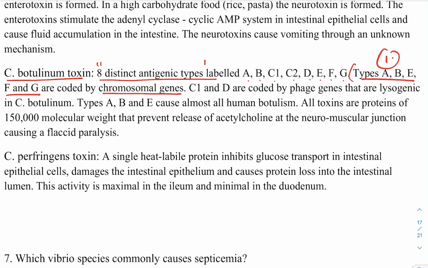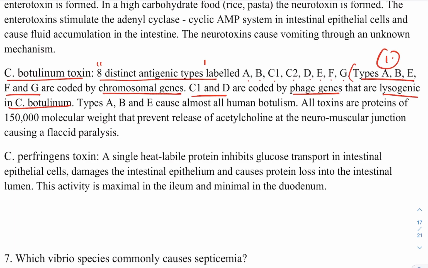They are coded by what? Chromosomal genes. Whereas C1 and D, the remaining ones, they are coded by what? Phage genes. And what is phage? That is the bacteriophage. Whatever you call it, as such it is phage. Okay, C1 and D are coded by the phage genes that are lysogenic in Clostridium botulinum. So guys, this question can come in AIIMS, that which particular types are chromosomal ones, coded by chromosomal genes, and which are coded by the phage genes, by this lysogenic property.